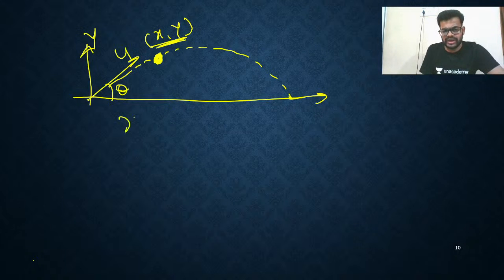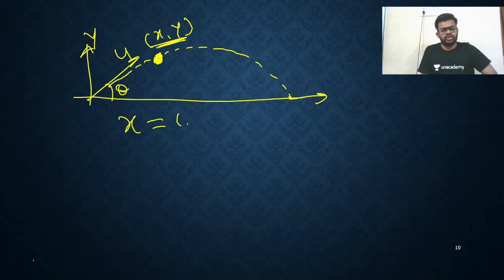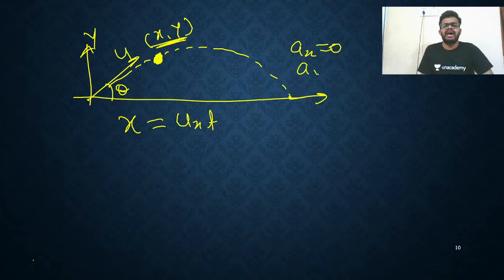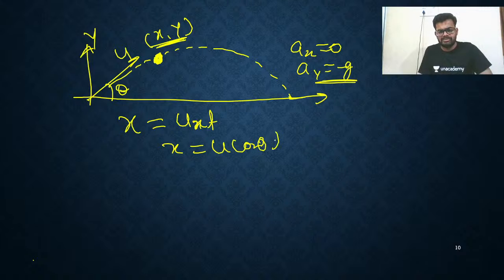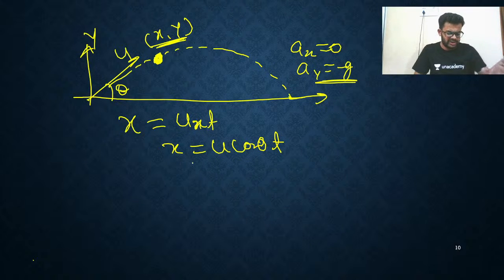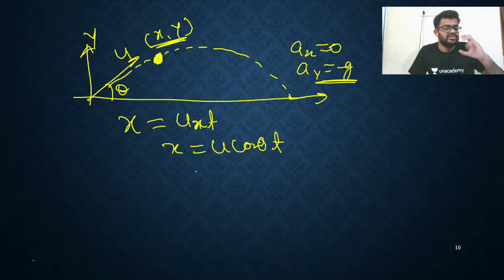So let us write the x coordinate. x = u_x t + half a_x t squared, and a_x is 0, because in the x direction there is no acceleration, and in the y direction g is downward, meaning minus g. So directly x = u cos theta into t. I am writing it again because we will use this information for the equation of trajectory. Just understand this.